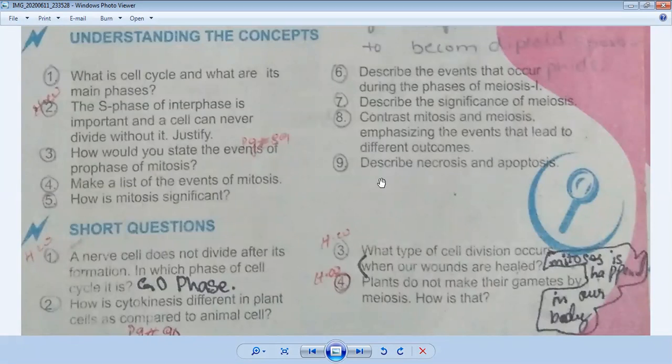Now we will discuss the short questions. What are our short questions? And I will also send the answers of the short questions into your group.